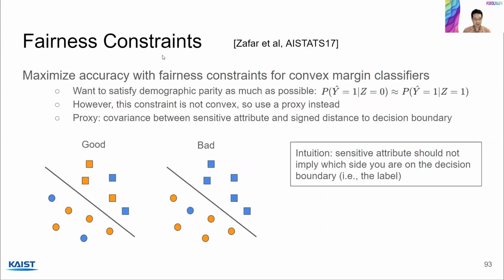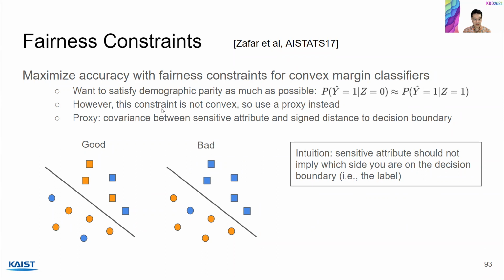For fairness constraints, I'm going to introduce a work by Zafar. Here, the goal is to maximize accuracy with fairness constraints for convex margin classifiers. A margin classifier is one that uses a decision boundary and the distance from the decision boundary to data points, which is called the margin, and it maximizes the margin for training. Here, we want to satisfy demographic parity as much as possible.